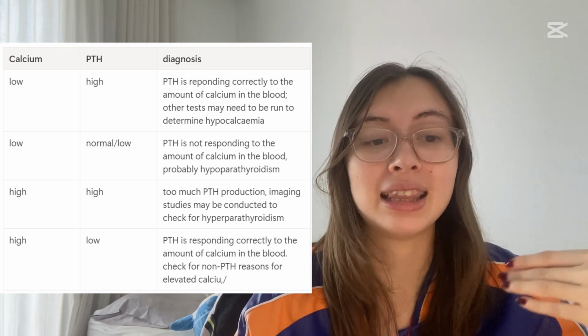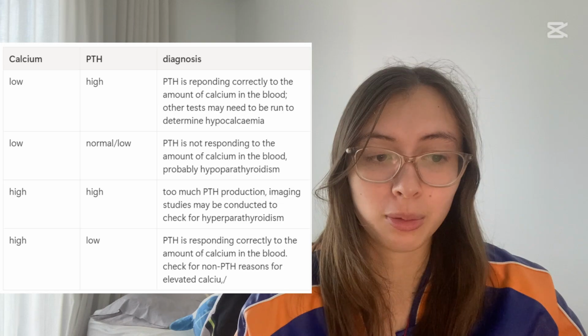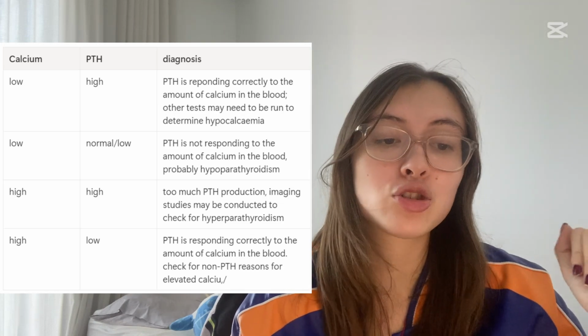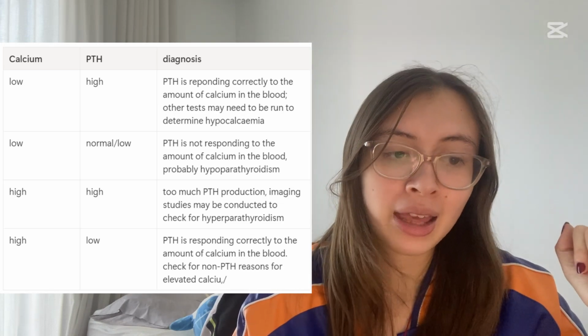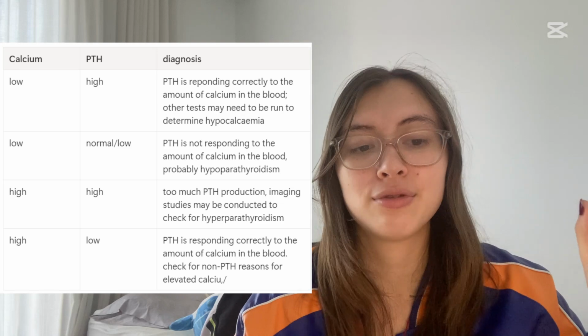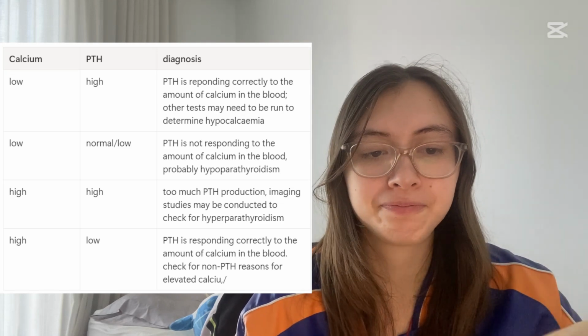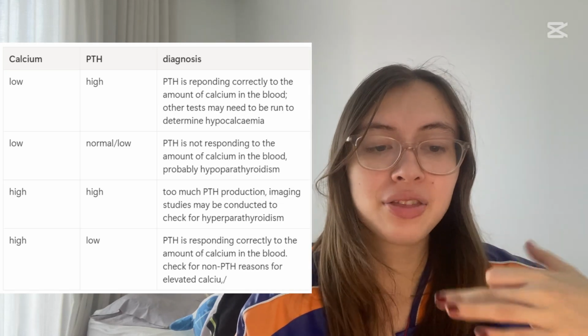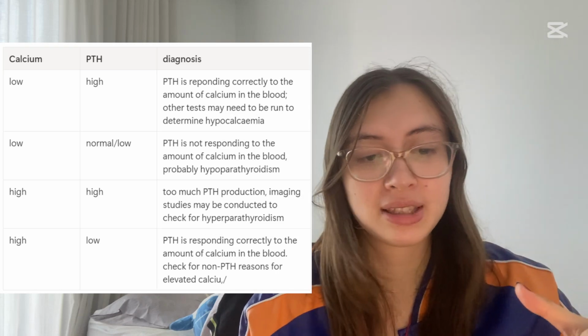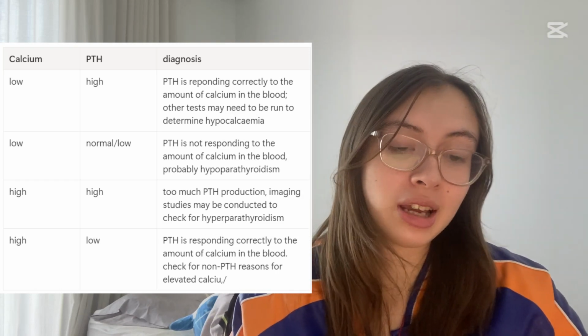But if someone has high levels of both calcium and parathyroid hormone, then something is wrong since there is too much parathyroid hormone being produced, and we would have to do imaging studies to try and find the cause of hyperparathyroidism. So essentially, parathyroid levels and calcium levels should be opposite, and if they're not, it's a sign of potentially a disorder. Let's look now at metabolic bone disorders while we're talking about calcium.